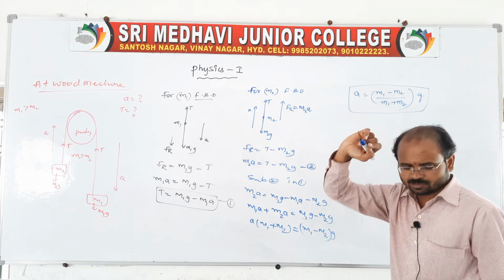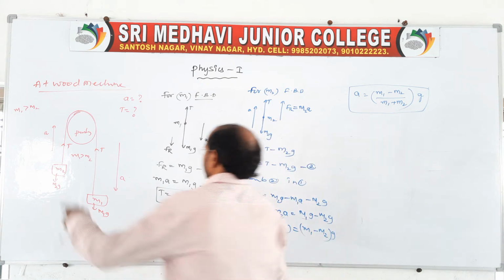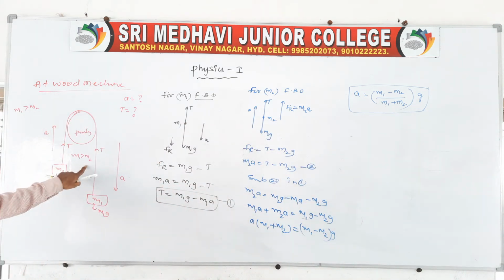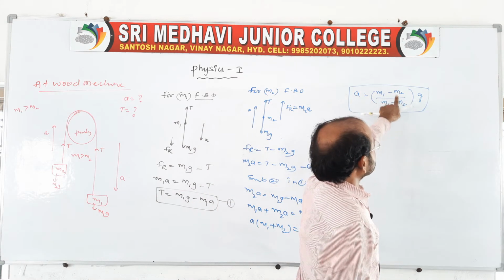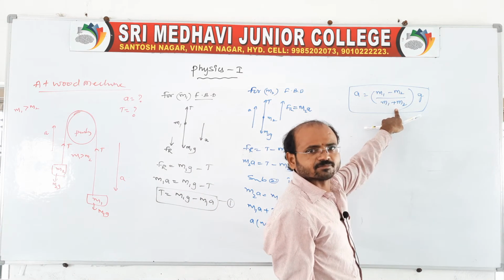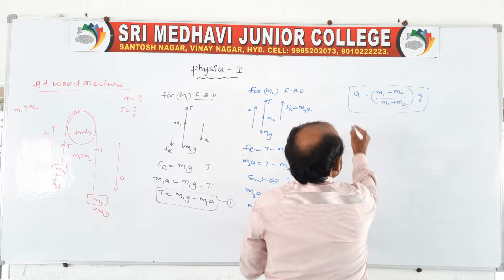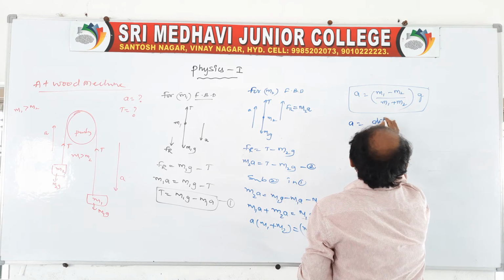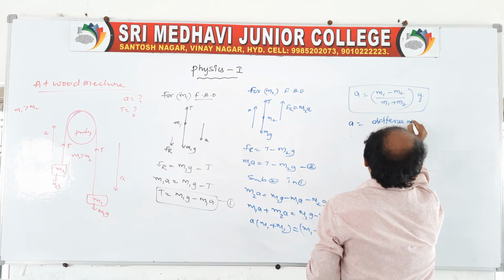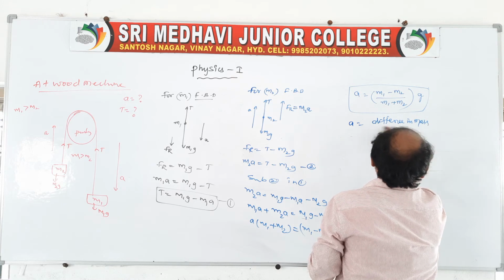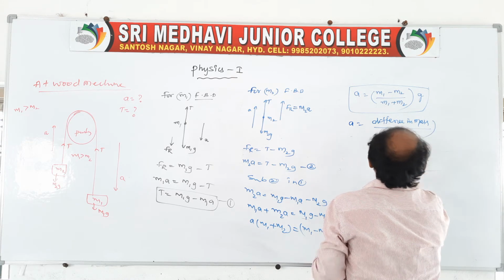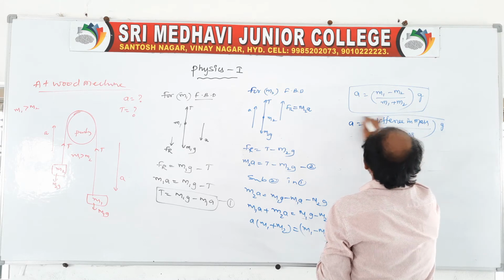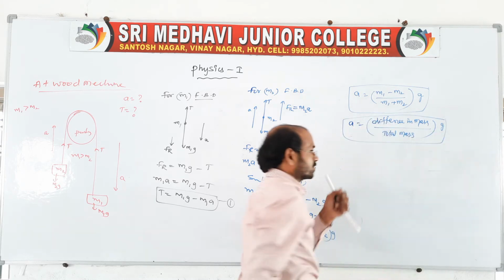Very simple, I'll tell you. You remember, if a system like this is given with m1 greater than m2, the acceleration will be the difference in mass by the total mass of the system, into the acceleration due to gravity. That's all. This is the expression related to the given system.